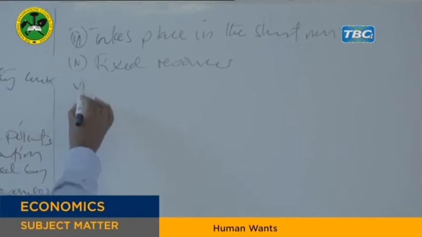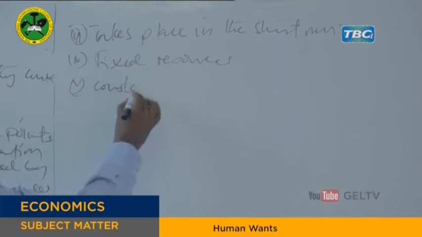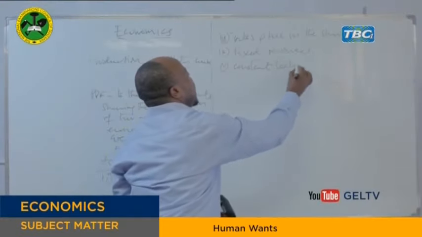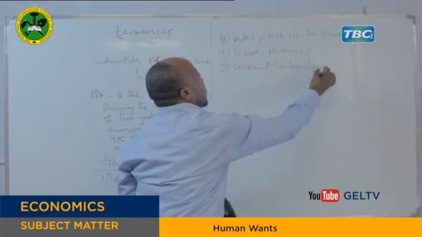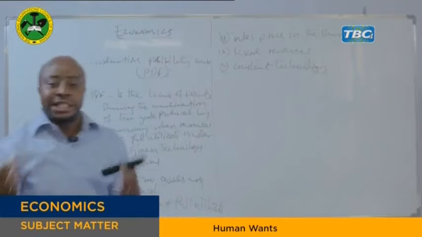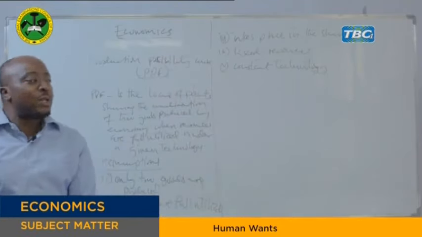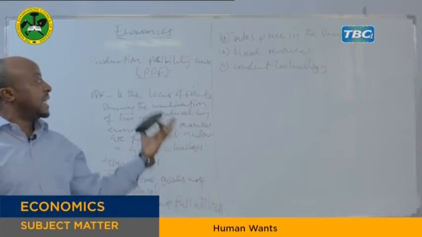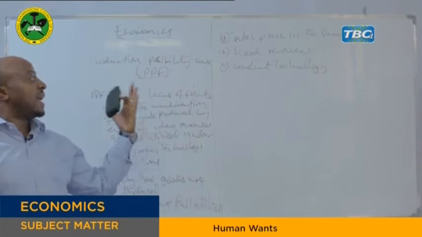Then in number 5, we have constant technology. These are the assumptions of the PPF. Constant technology means technology does not change. We use the same technology throughout the production process. That is the fifth assumption.